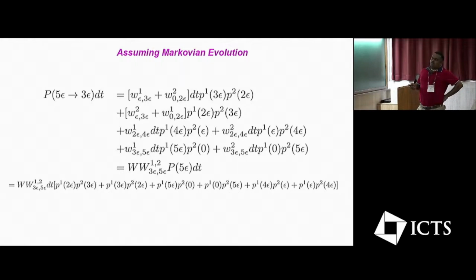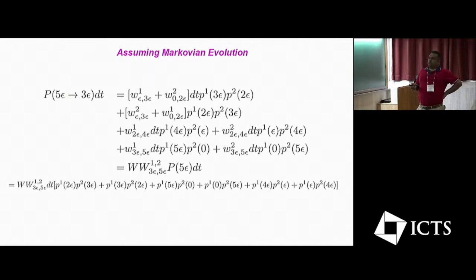The main thing here is that one of these, 1 or 2, is going to lose an energy of 2 epsilon. So over here, you can lose an energy of 2 epsilon, there is no problem. But over here, you can only have one: system 1 can lose an energy of 2 epsilon, while 2 cannot lose an energy of 2 epsilon because that is not allowed. So that transition rate is only going to be where you have 4 epsilon going to 2 epsilon for system 1. That is the only difference from the previous case.